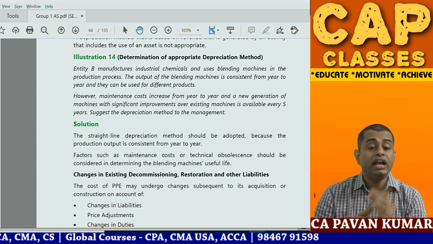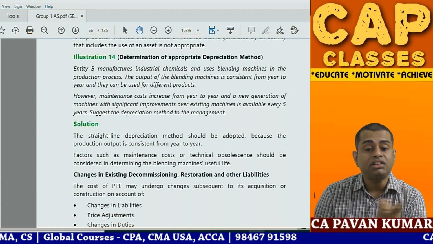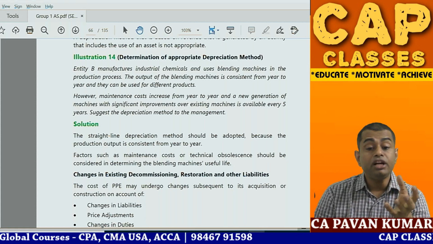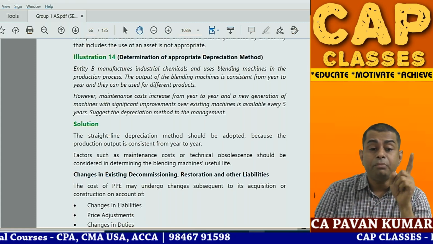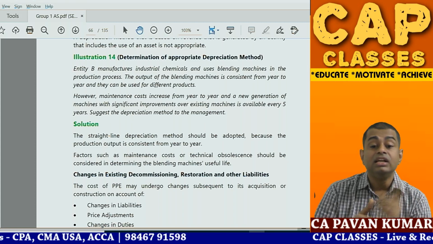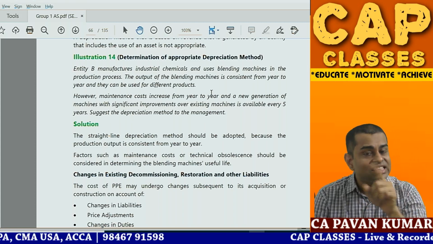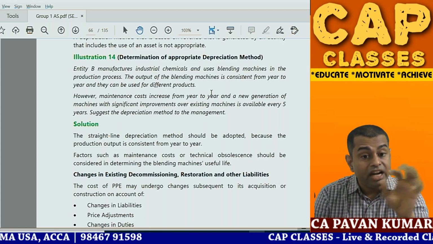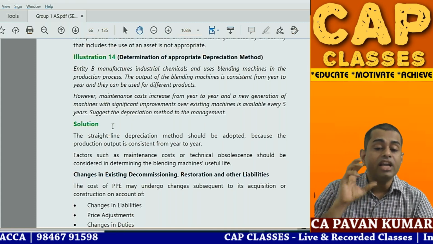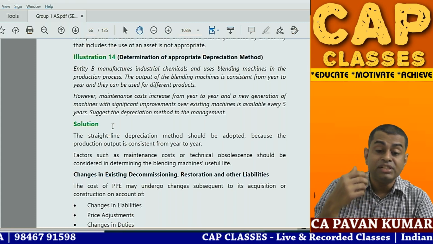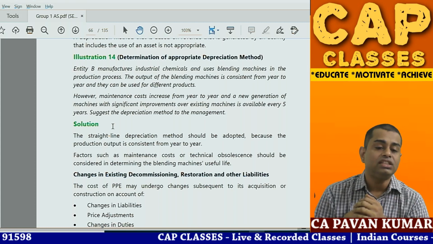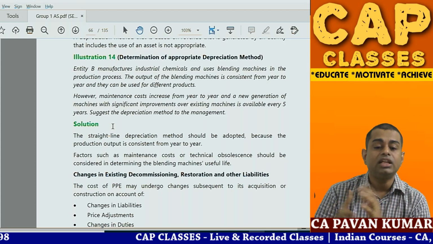Problem number 14. Entity B manufactures industrial chemicals and uses blending machines in the production process. The output of blending machines is consistent from year to year and they can be used for different purposes. The output of blending machines is consistent, underline. However, maintenance cost increase from year to year and a new generation of machines with significant improvements over existing machine is available every 5 years. Suggest the depreciation method to be used.